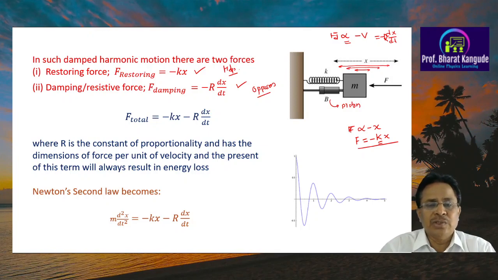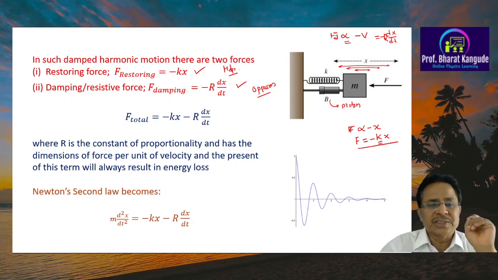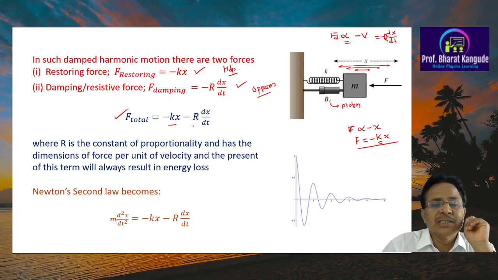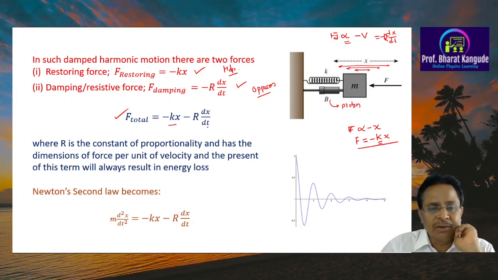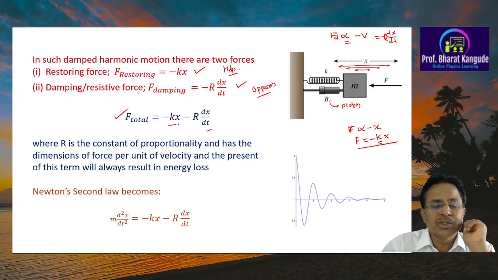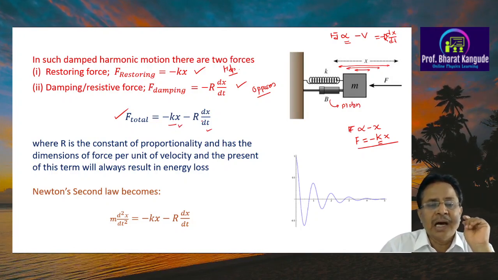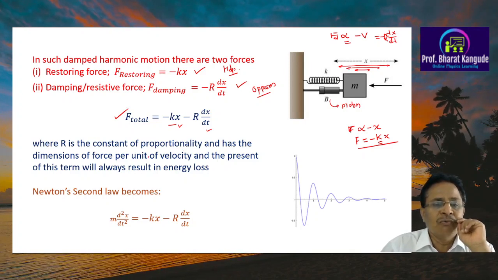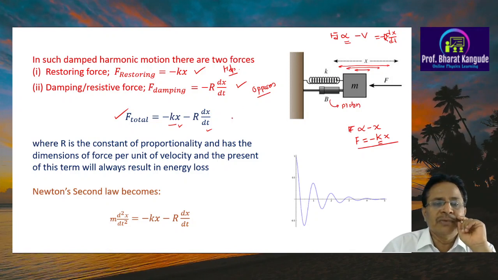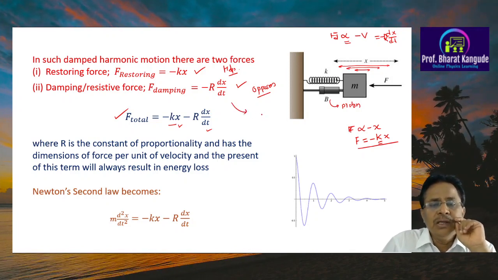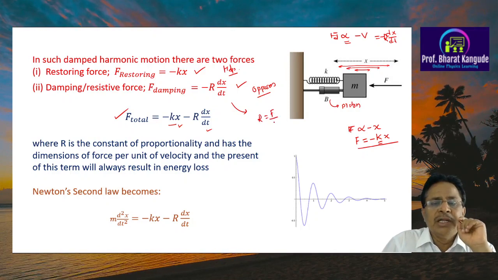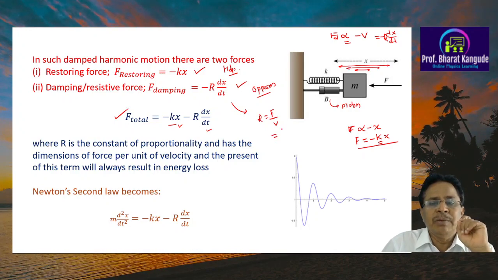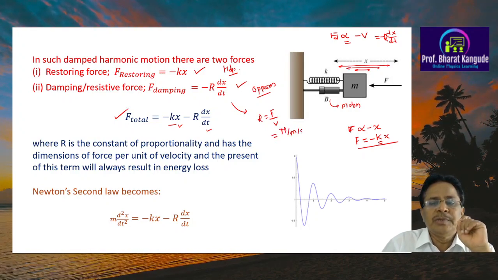So this is an example shown there, and therefore the total force in this case is the addition of these two forces. F total is given by minus kx minus r into dx by dt, wherein we have called the second term the velocity dependent force and the first the displacement dependent force. k and r are constants, where r is the constant of proportionality and has the dimensions of force per unit velocity. So r is equal to force divided by velocity, that's newtons per meter per second.